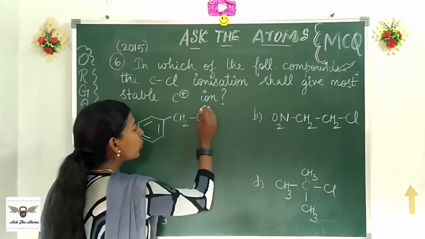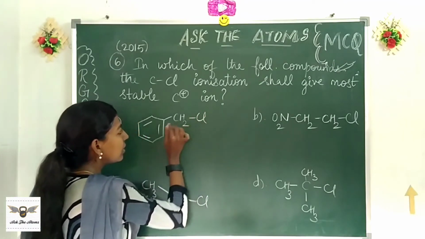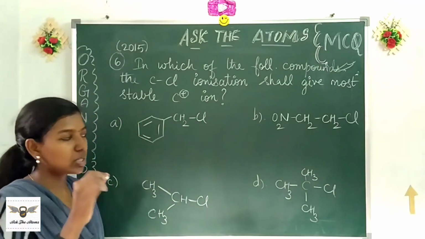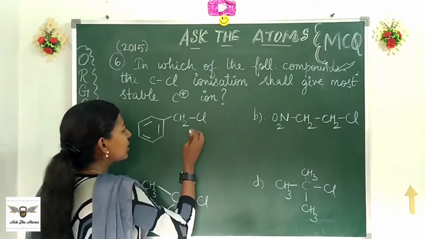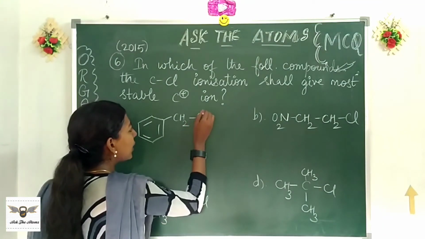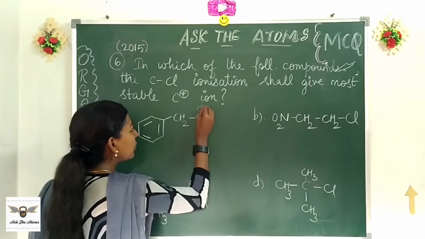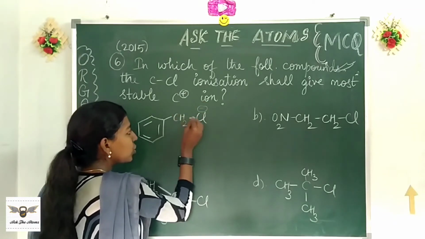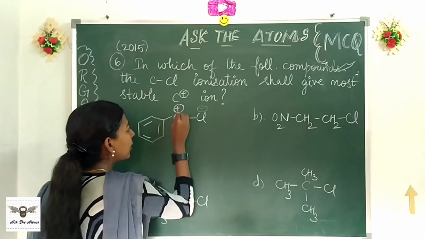Just remove the Cl with a negative charge and see which carbon gets the positive charge because of that. It's quite a simple trial. So I remove this part, this goes with the negative. So this particular carbon directly attached to it will get the positive. So this is my carbocation.